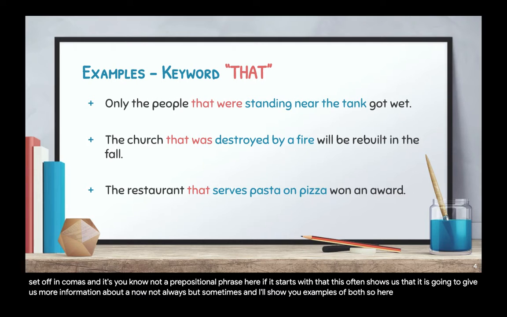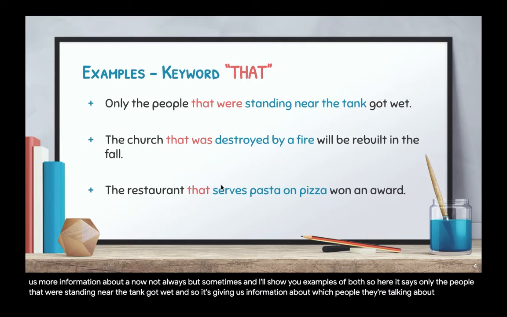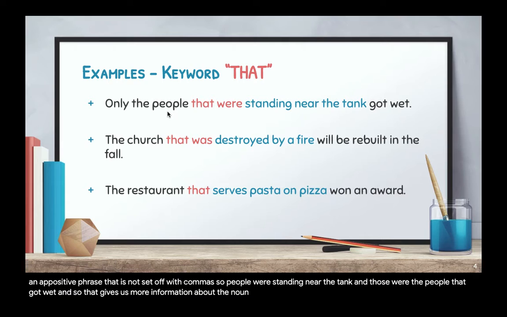So here, it says, only the people that were standing near the tank got wet. And so it's giving us information about which people they're talking about. And so it is an appositive phrase that is not set off with commas. So people were standing near the tank, and those were the people that got wet. And so that gives us more information about the noun people. People that were standing near the tank.